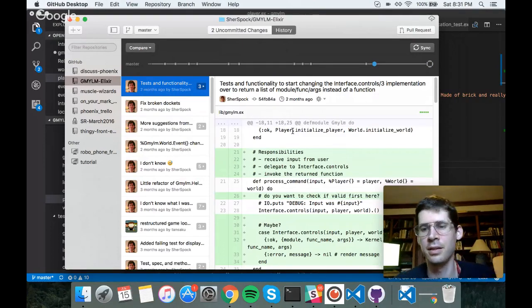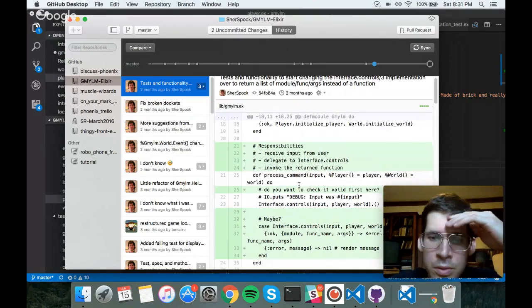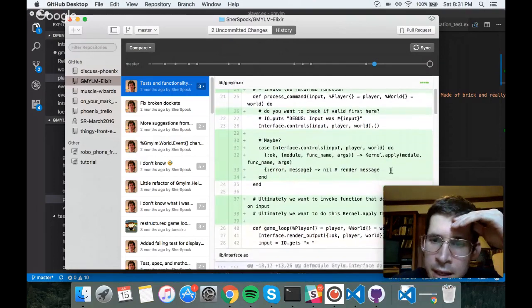This is something Steve Grossi turned me on to, Elixir's Kernel.apply method, which takes in a module, a function, and some arguments. And you can just do the coolest things with it. So there's a Kernel.apply/3 and a Kernel.apply/2.